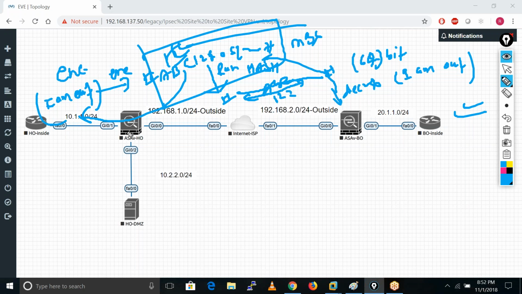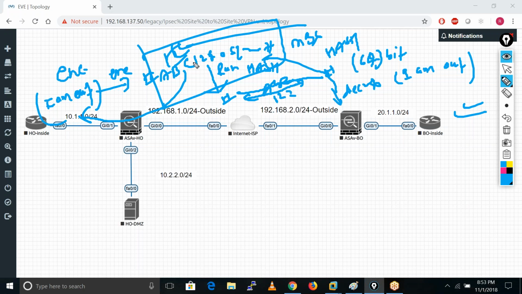When he receives this data, first he runs the hash, after that he does the decryption. Got it now?